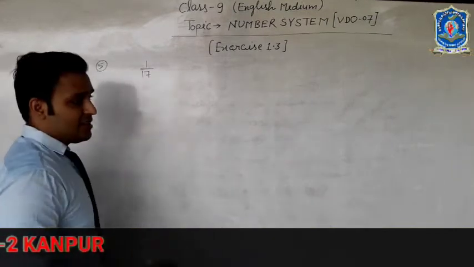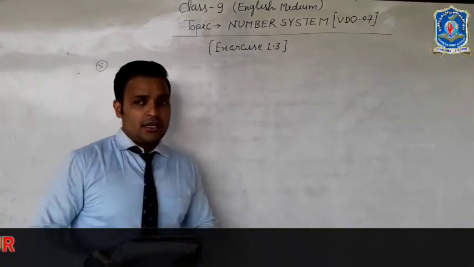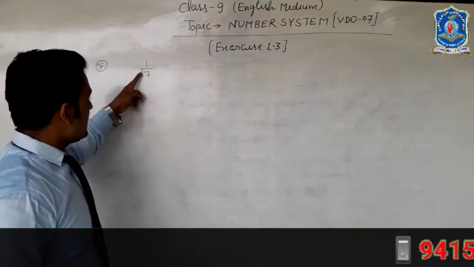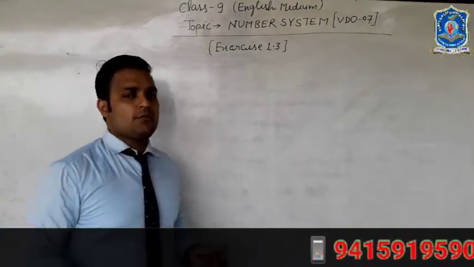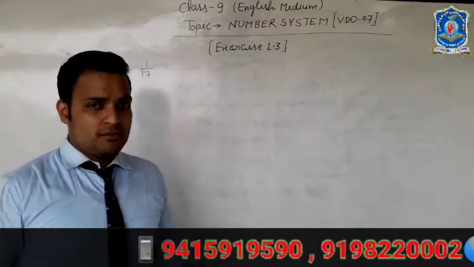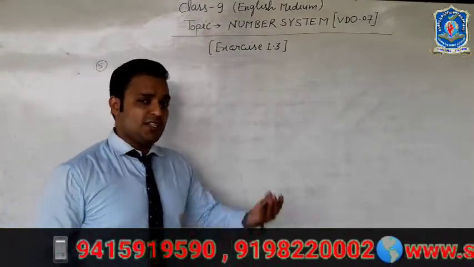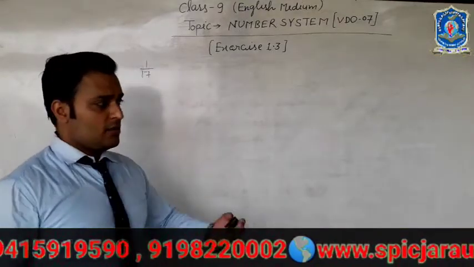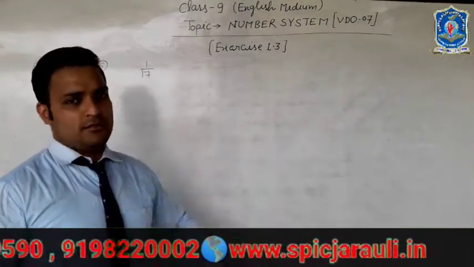The question is asking that if we convert 1 by 17 into decimal form, after how many places do the numbers repeat.